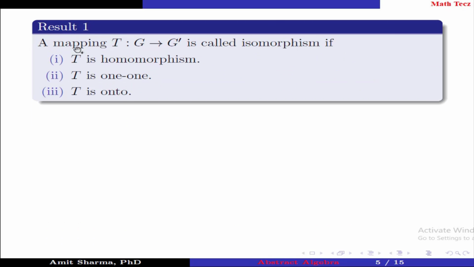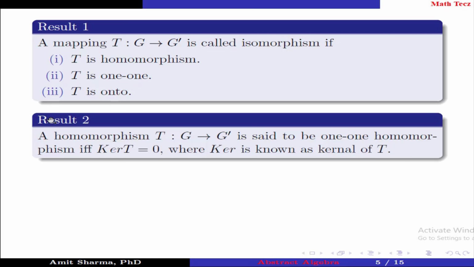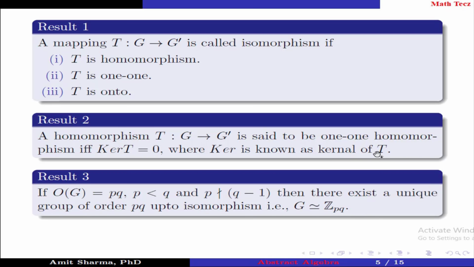Result number 1. A mapping T from G to G' is called an isomorphism if T is a homomorphism, T is 1-1, and T is onto. Result number 2. A homomorphism T from G to G' is said to be a 1-1 homomorphism if and only if Ker T is equal to 0, where Ker is known as the kernel of T. Result number 3.